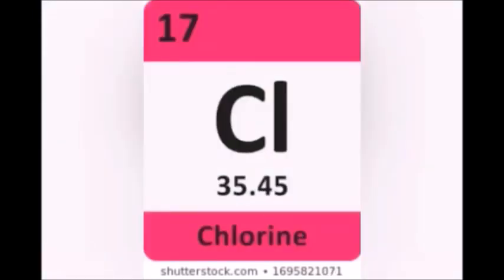Let's consider another one, chlorine atom. Yes, what is the atomic number here? Here 17 is the atomic number. Its double value, 35, is the mass number for chlorine atom. If this mass number 35 is expressed in gram, 35 gram, then it is called gram atomic mass.